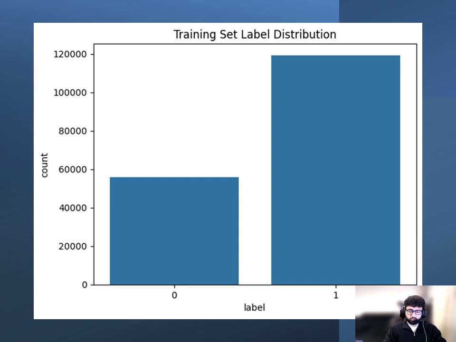This figure shows the class distribution in the training set. As you can see, the dataset is imbalanced. Normal traffic makes up a majority of the records. This imbalance is important because it influences how we evaluate model performance. Metrics like recall and F1 score become more important than raw accuracy.